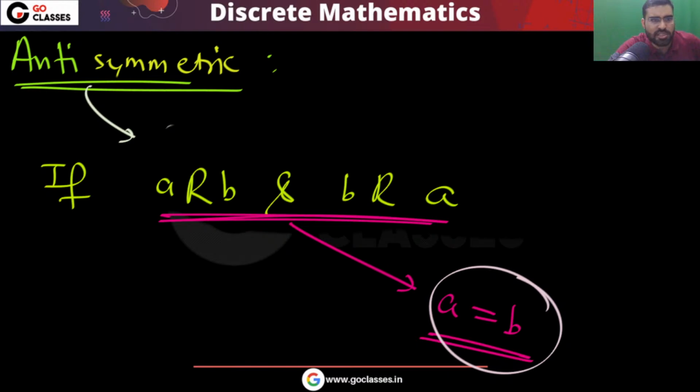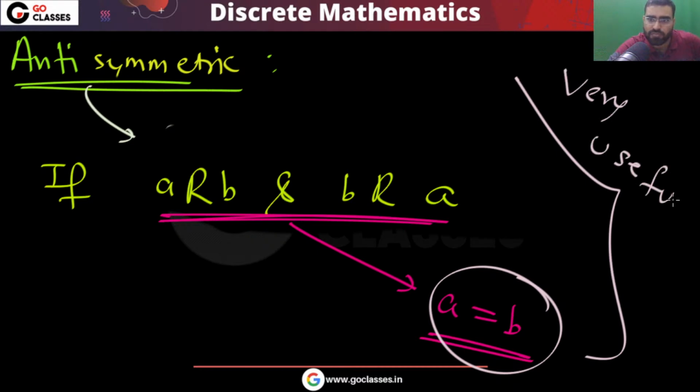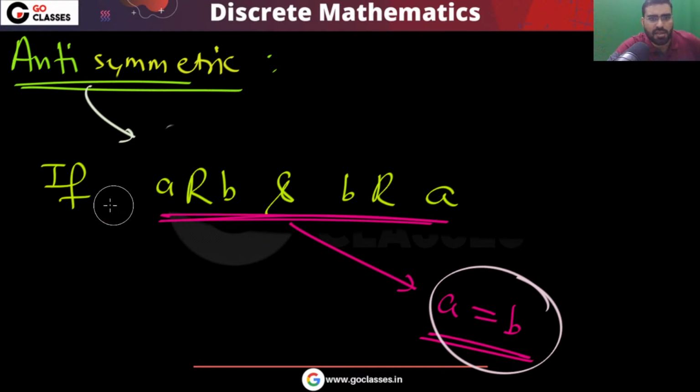Or you can use another definition, which is also very important and useful.